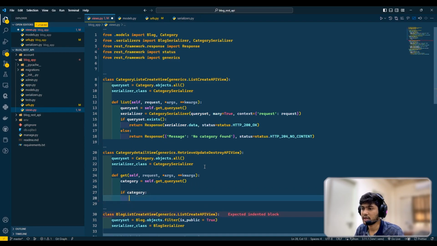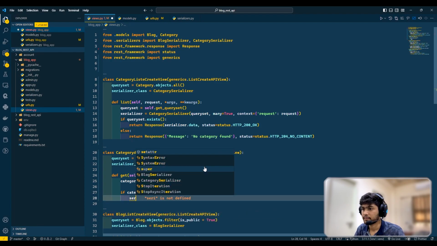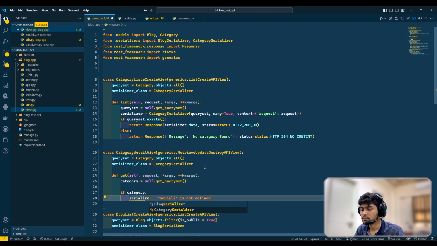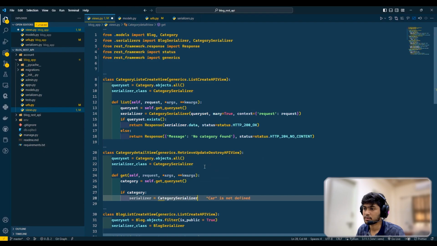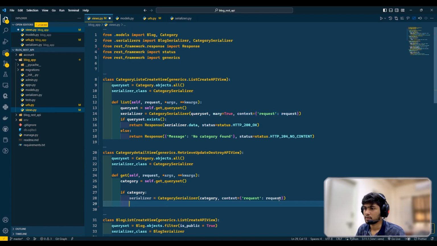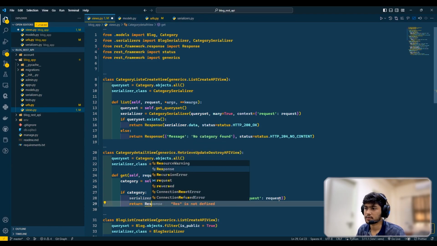If we have any objects in category then just assign the serializer, so I'll say serializer equals to CategorySerializer, and here I can say category, comma, context request, and I guess we are fine, and I'll just return response.